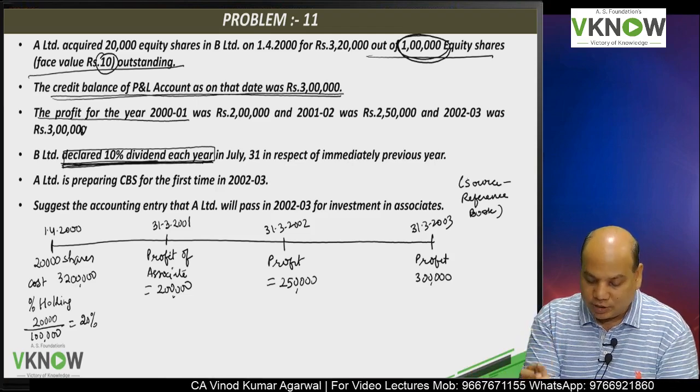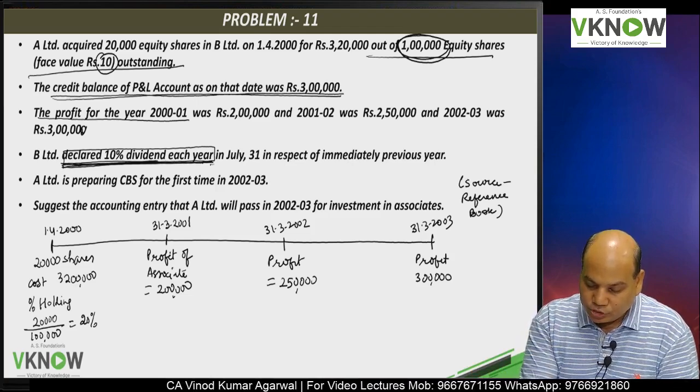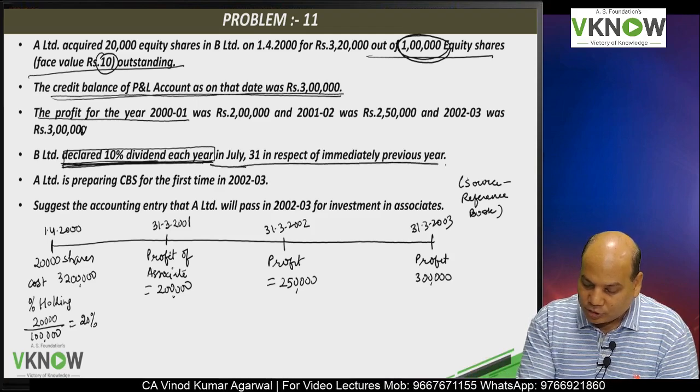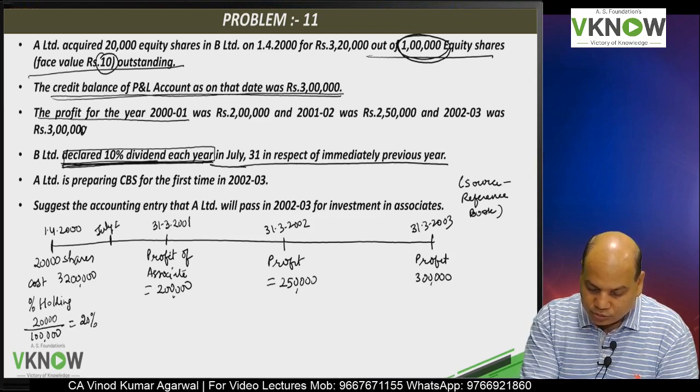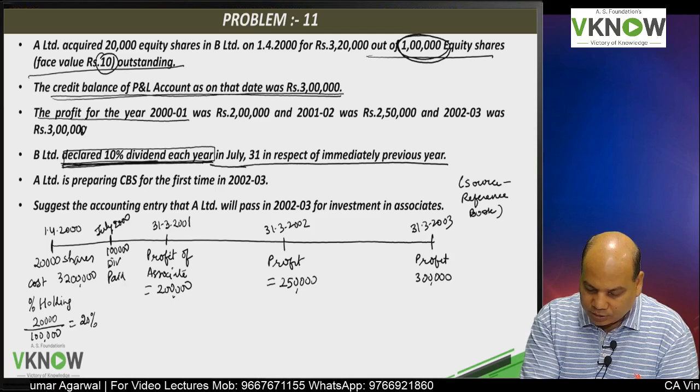1 lakh rupees dividend is paid in July in respect of the immediately previous year, which means July 2000, dividend paid 1 lakh.